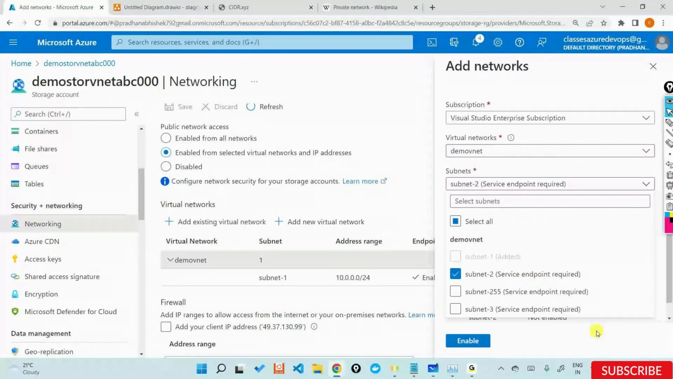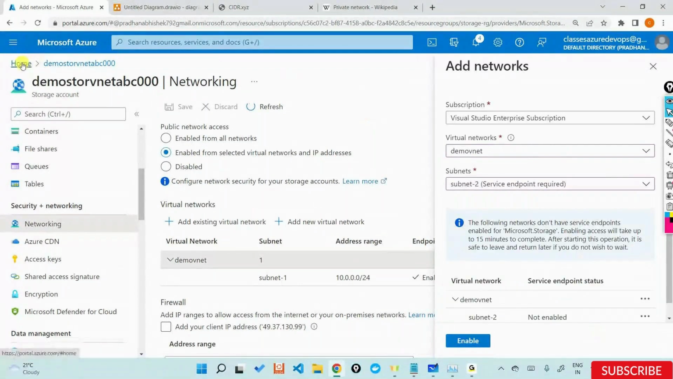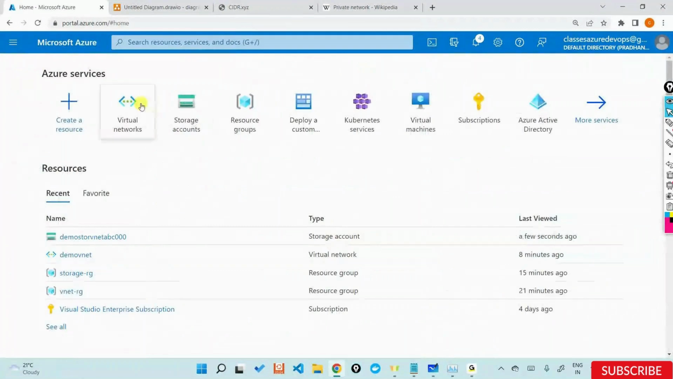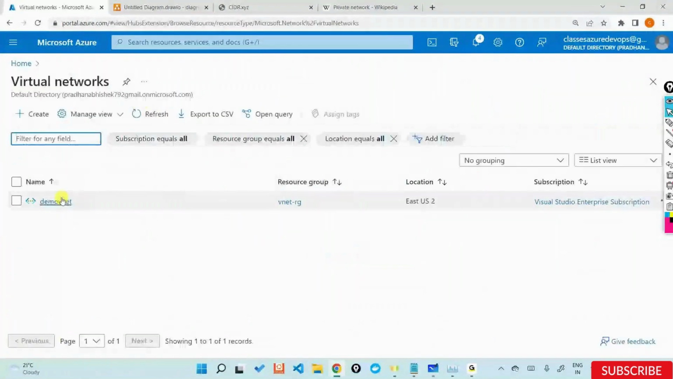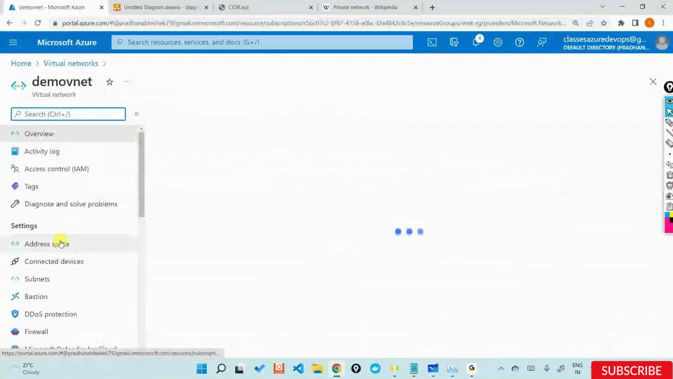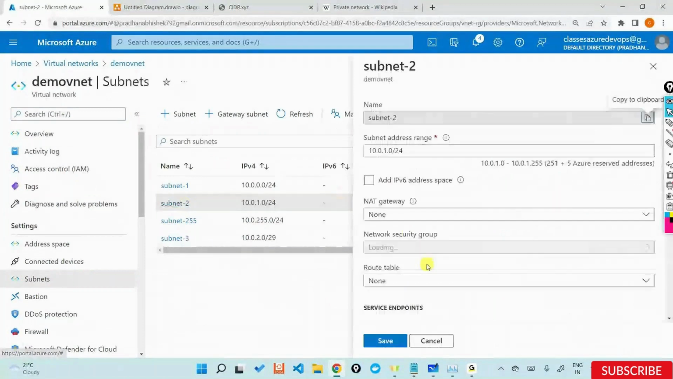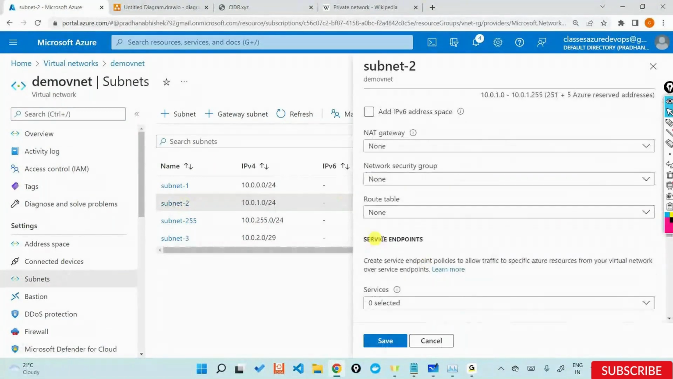Where does this concept really come from? What is a service endpoint here? Let's look at that. If I go into a virtual network, into a subnet, say Subnet 2, there is something called a service endpoint.